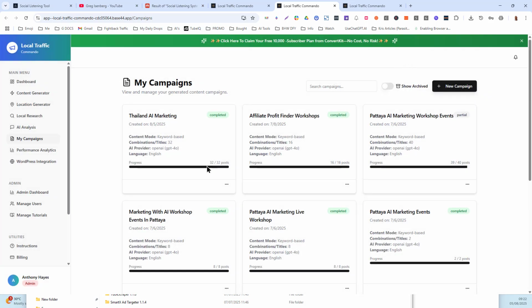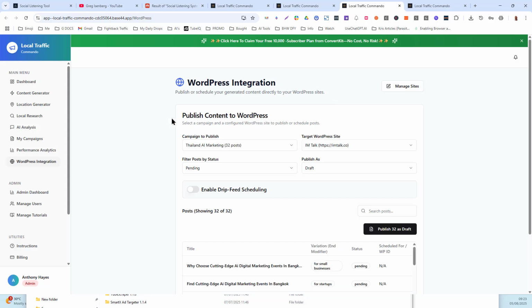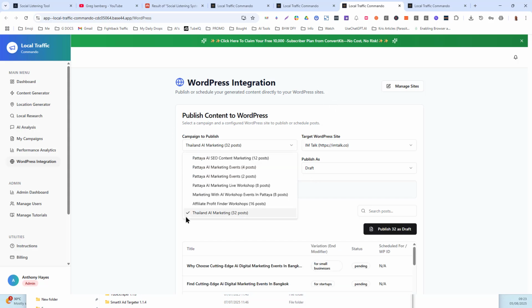When we post them into WordPress, they will come out formatted. So all I need to do is click here. Actually, not here. Although I probably should build that in, so that we have some icons here that we can just post it. But anyway, what we can do is click on where it says WordPress integration. I'll open that in a new tab as well, and then we simply choose the campaign that we just created.